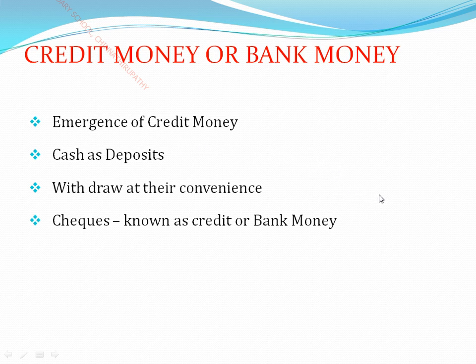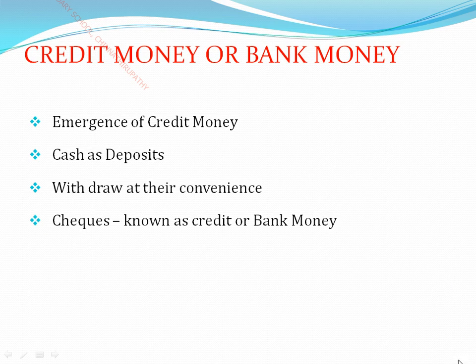Okay, people keep a part of their cash as a deposit with banks, which they withdraw at their convenience through checks. Anybody who wants to take out their money from the bank has to withdraw their money through checks.